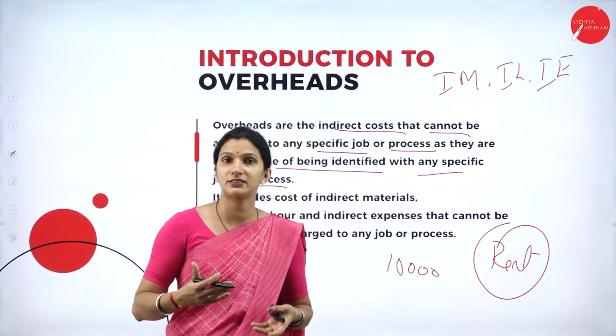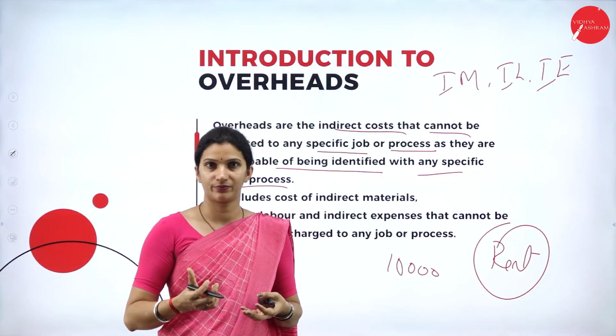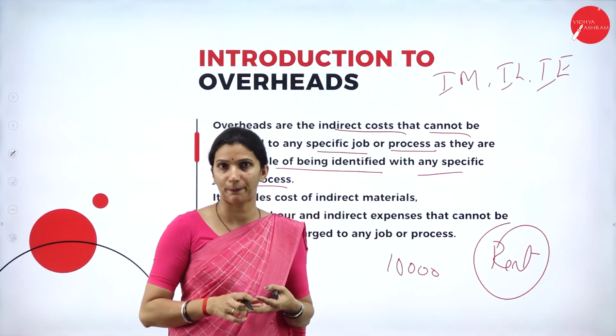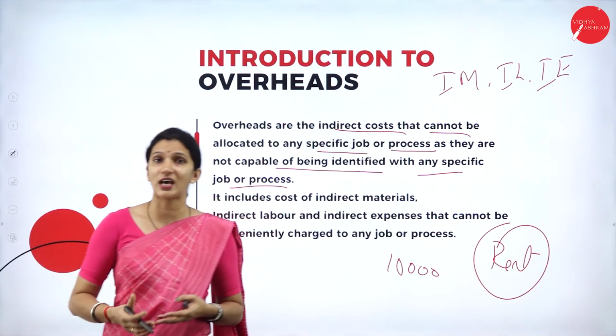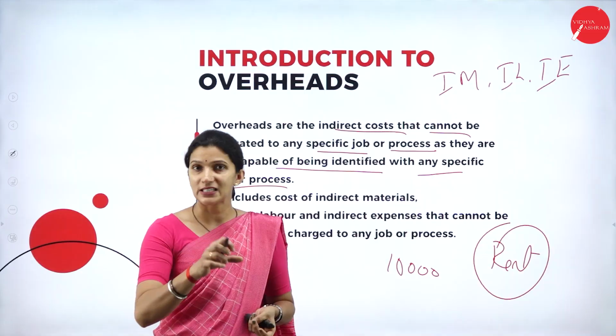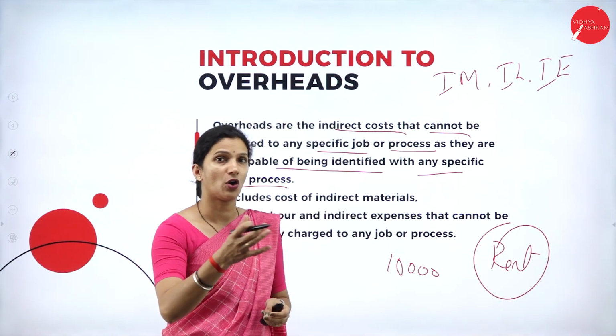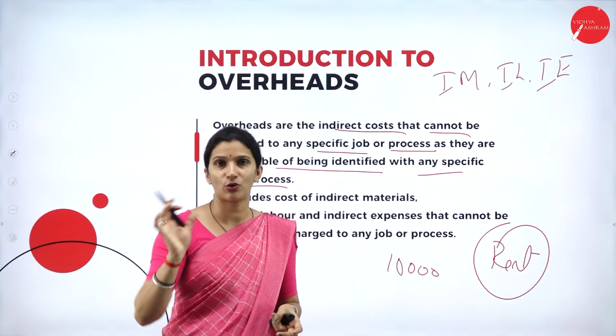And there is another example, lighting. The lighting is paid for the whole building. It's not just for any one particular department. And another example, if I take it, is the supervisors or supervision charges. He will be supervising all the work in the factory. It is not limited to one particular product or any one particular department. He is in charge of the whole factory or the whole flow.